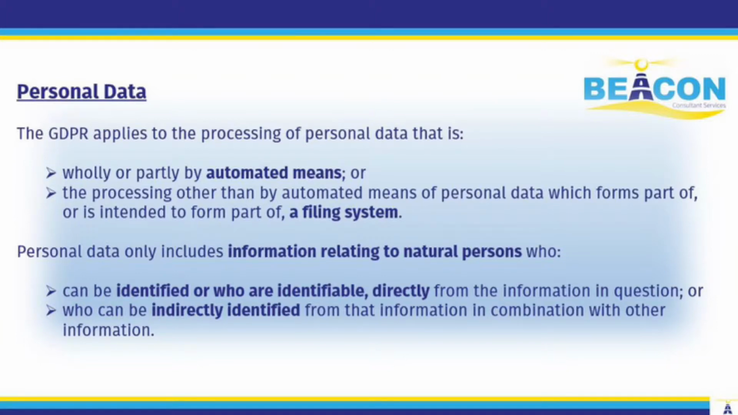Now personal data only includes information relating to natural persons, so individuals, who can be identified or who are identifiable directly from that information, or who can be indirectly identified from that information when combined with other information. So although you may need other information to identify someone, they may still be identifiable and therefore it may still constitute personal data.